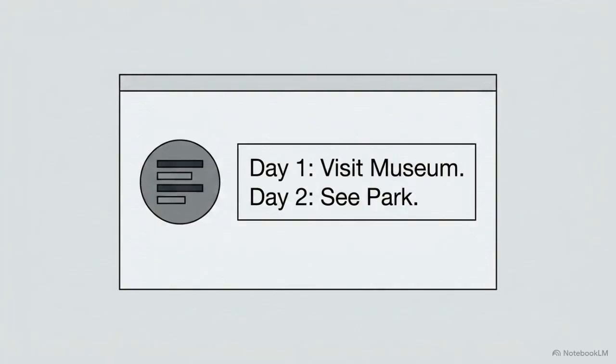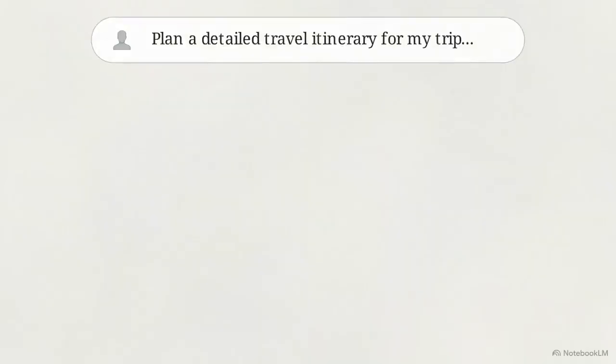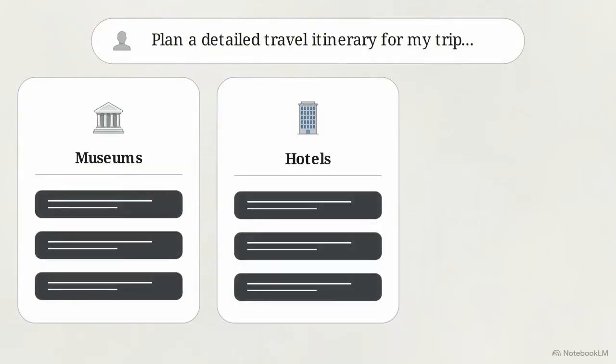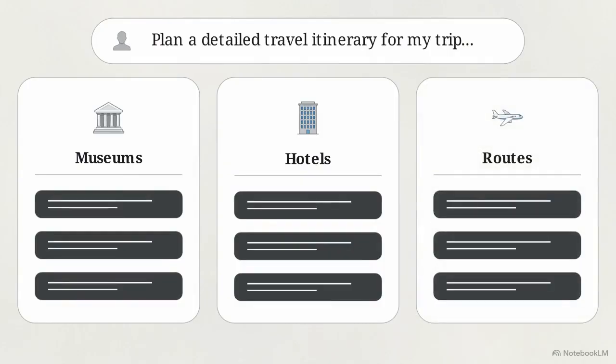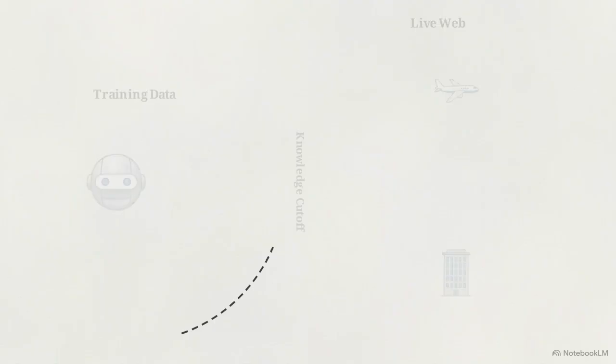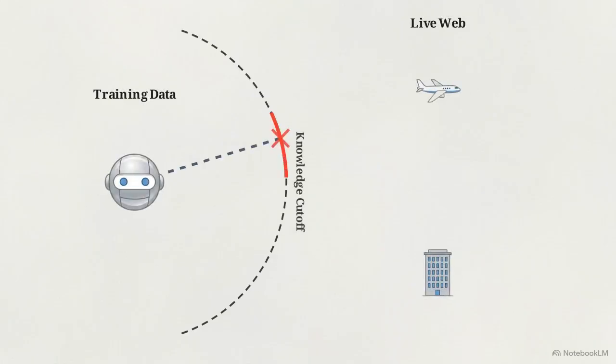A standard chatbot processes this by generating a static itinerary. It uses its training data to suggest museums, recommend neighborhoods for hotels, and outline typical travel routes. But the system is limited to what it can discuss. It cannot reach out to an airline to see if a specific flight is actually available today, nor can it verify if a hotel has raised its prices since the model was last trained.